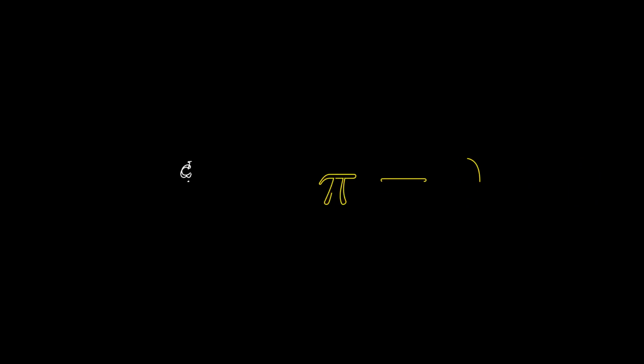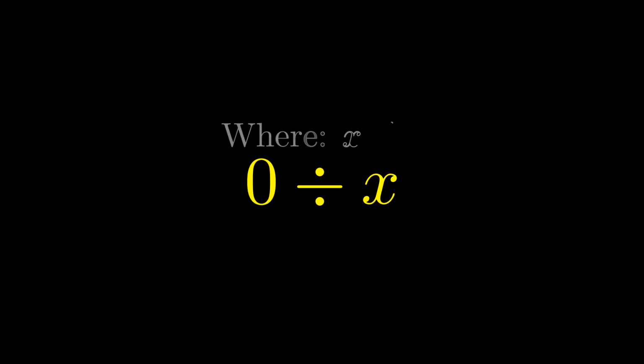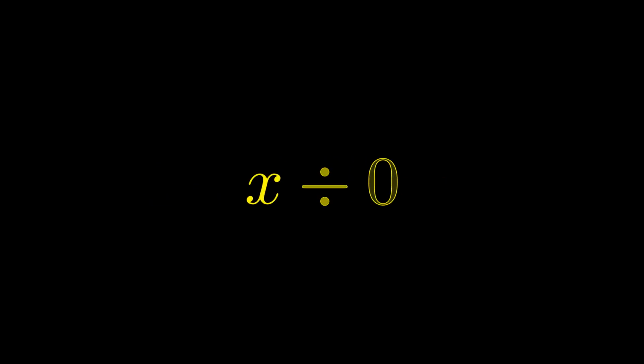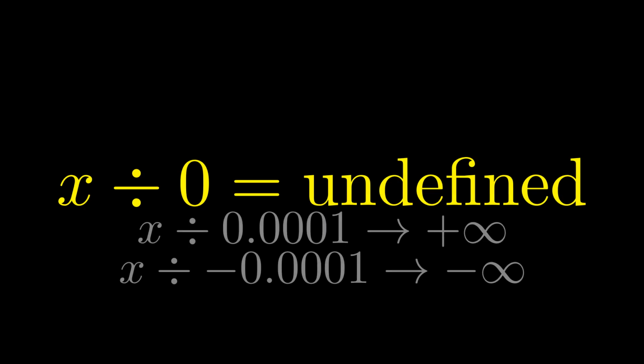Let's look at it from another side. If you have 0 divided by x for any x other than 0, this will always give 0. If you instead try to go from x divided by 0, well, this is going to be undefined, since anything divided by 0 is going to reach positive and negative infinity.